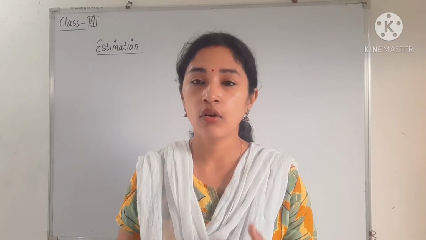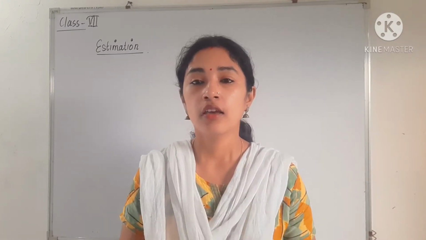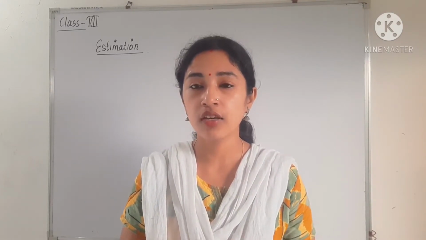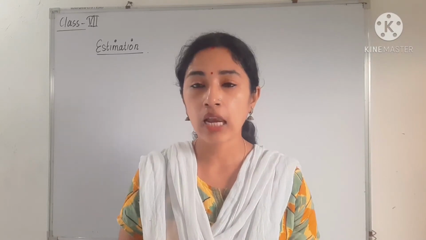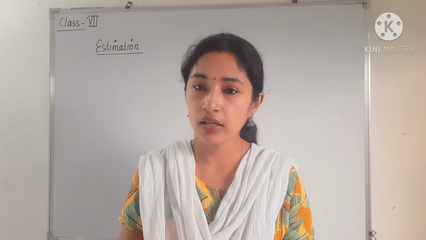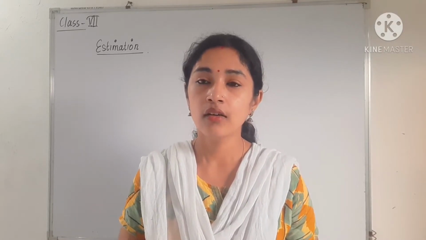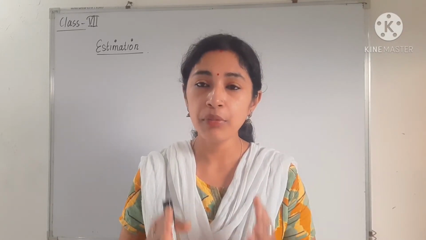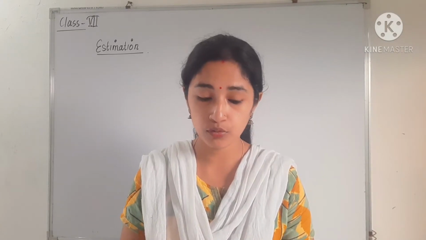Okay, so after estimating, if we round off that number, then the calculation becomes simpler, and we can easily find the values. So that is the main aim of doing the questions using estimation.